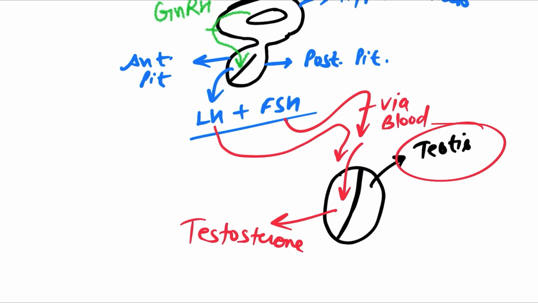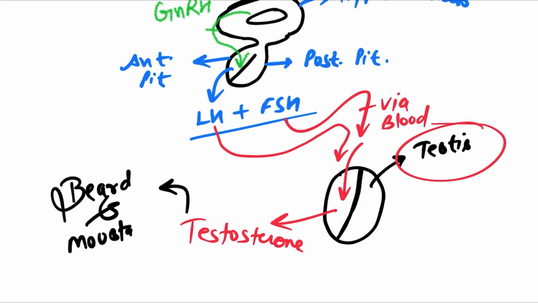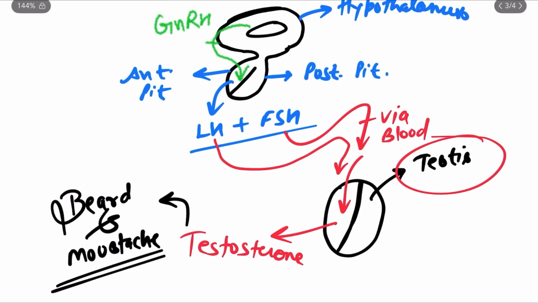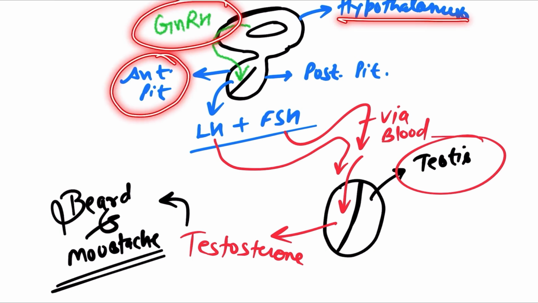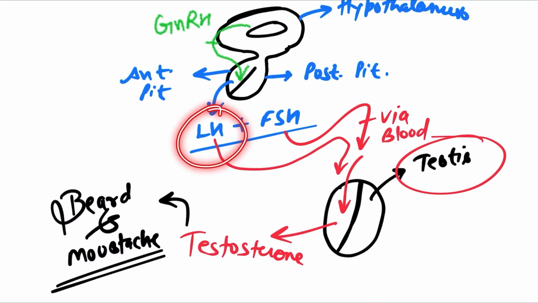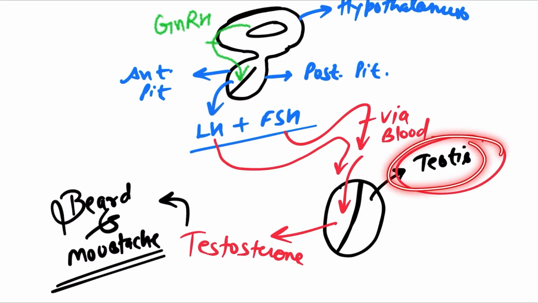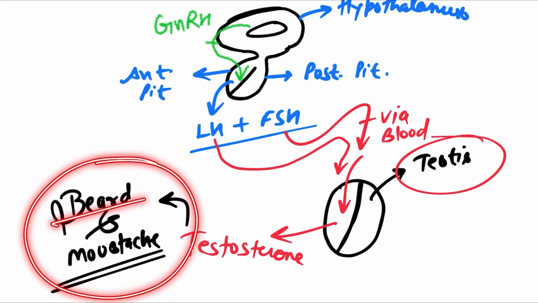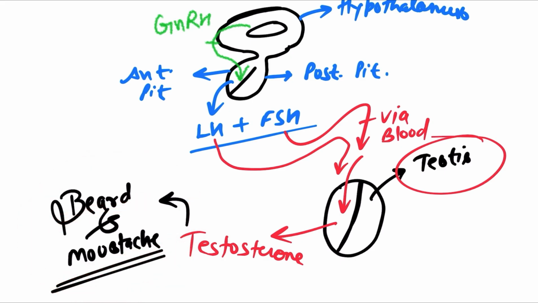Testosterone has many functions in human males, which we will definitely see. One of the functions is that it is responsible for the formation of beard and mustache in human males. So think of it like this: if GnRH from the hypothalamus regularly acts on the anterior pituitary, the anterior pituitary will release LH, and LH travels via blood to the testis, and the testis will continuously produce testosterone, and there will be a time that the whole human male body will be filled with beard and mustache, filled with hair, right?